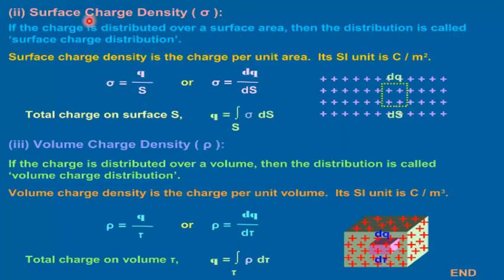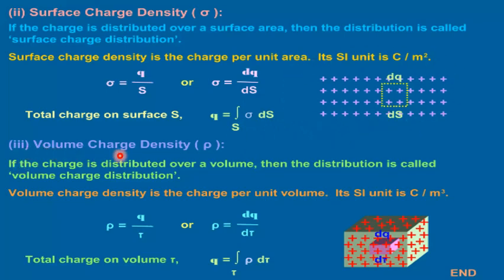Second, surface charge density represented by sigma. If the charge is distributed over a surface area, then the distribution is called surface charge distribution. Surface charge density is the charge per unit area. Its SI unit is coulomb per meter square. We can represent sigma as Q upon S, where S is the surface area, or we can write sigma is equal to dQ by dS. Total charge on surface S will be equal to Q is equal to the surface integral of sigma into dS, as we can see in this diagram.